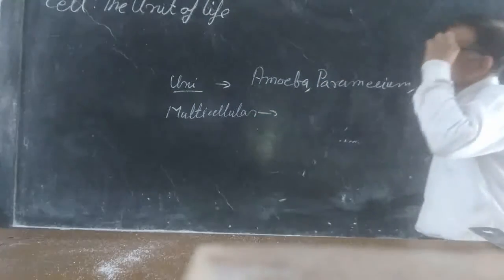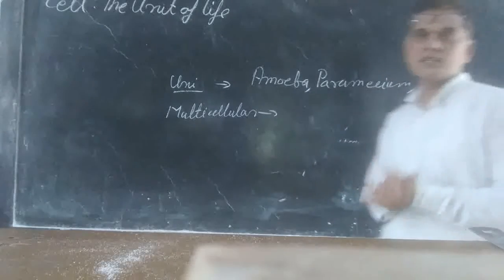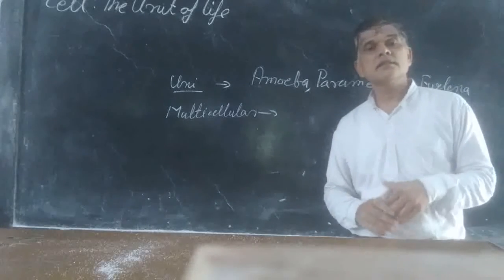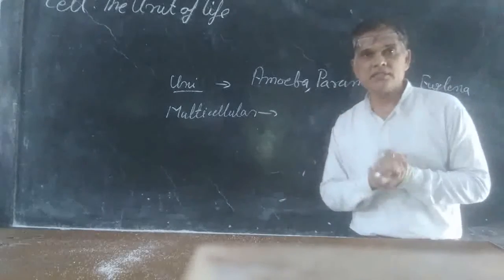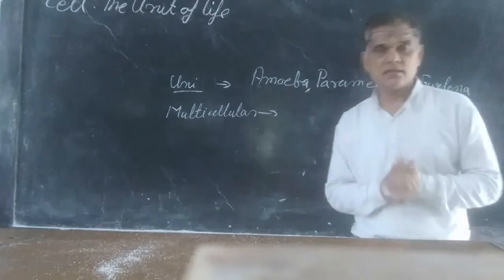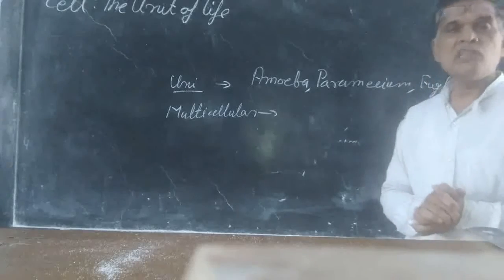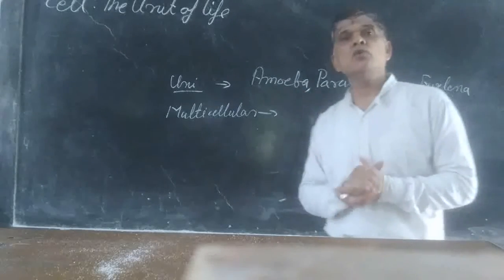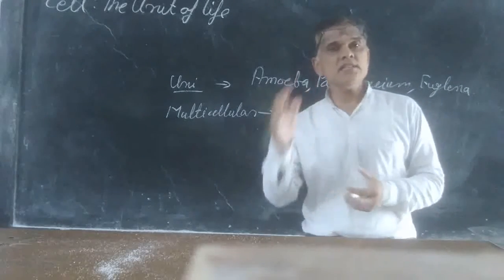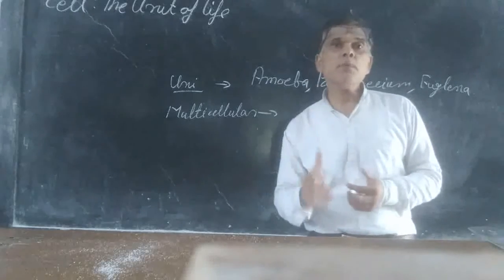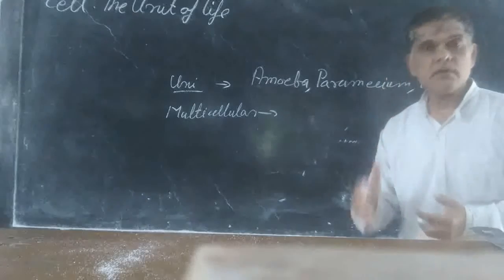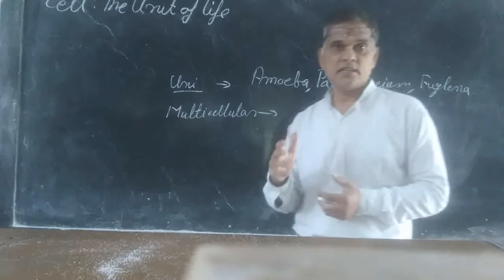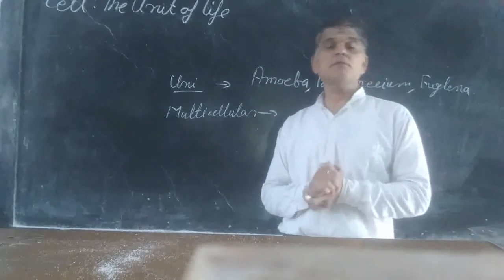Some organisms are made up of more than one cell, and in these organisms division of labor is there. Human beings, plants, animals, all these are multicellular organisms. Division of labor means different functions are performed by different cells, not all functions by a single cell.